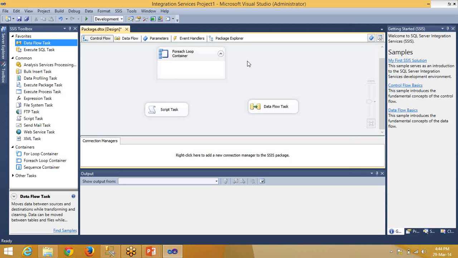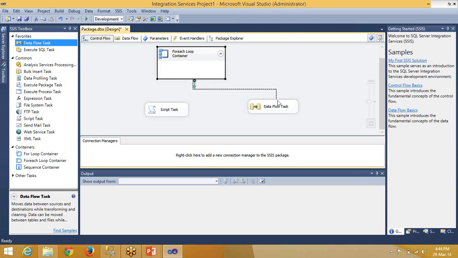Precedence order: which task is to be done after which task. If some task fails, we can make it go through some other task. It's like success, failure. Exactly.